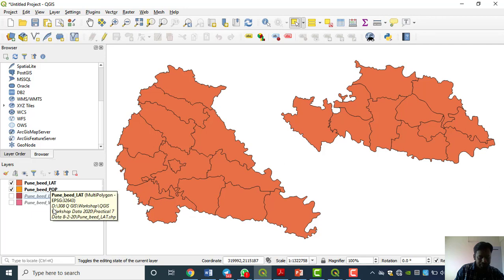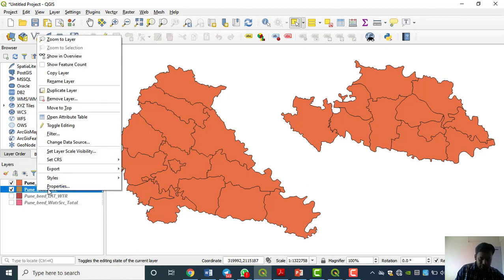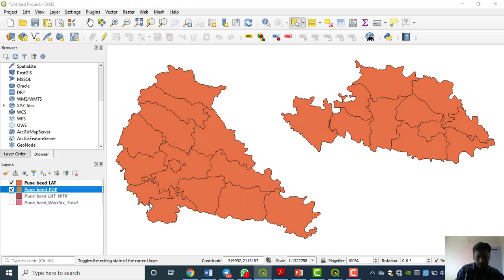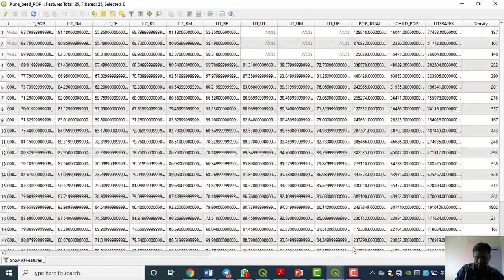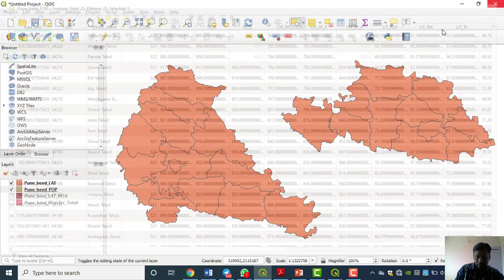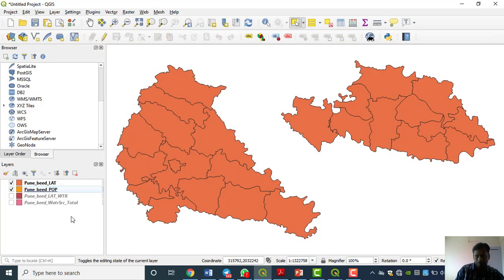Now what we have to do: either we join this attribute table to this one, or we join this attribute table to that one. We can do either. I am opening this attribute table. See here, all the population related variables are here. Now how to join this?